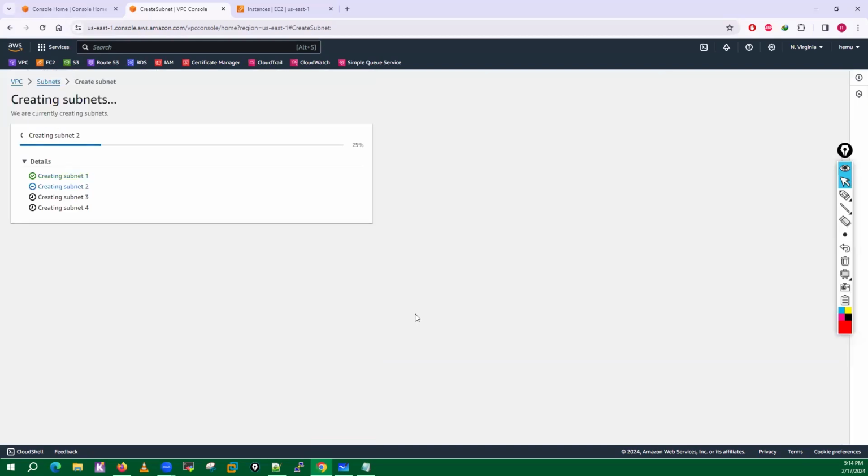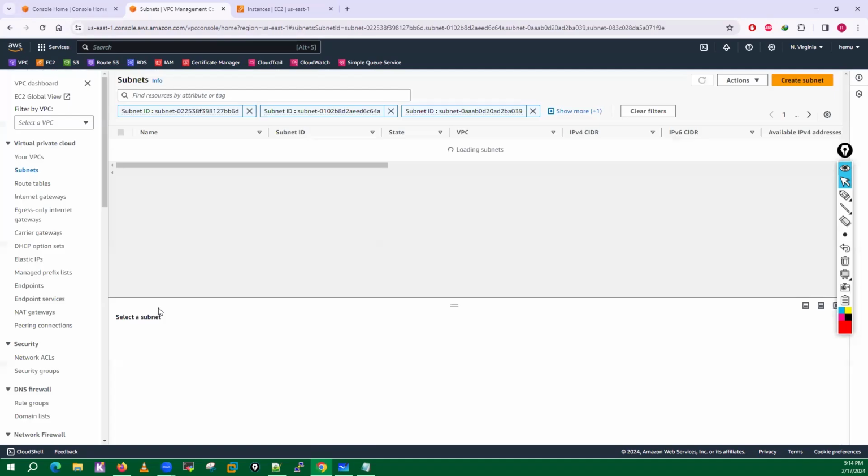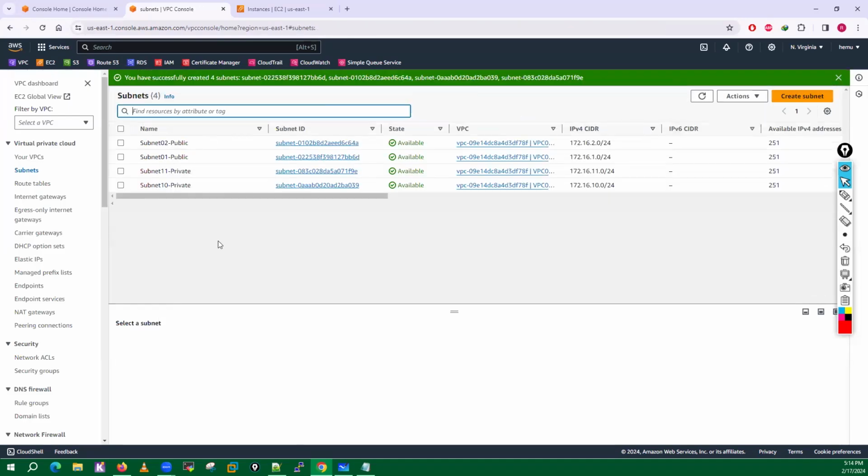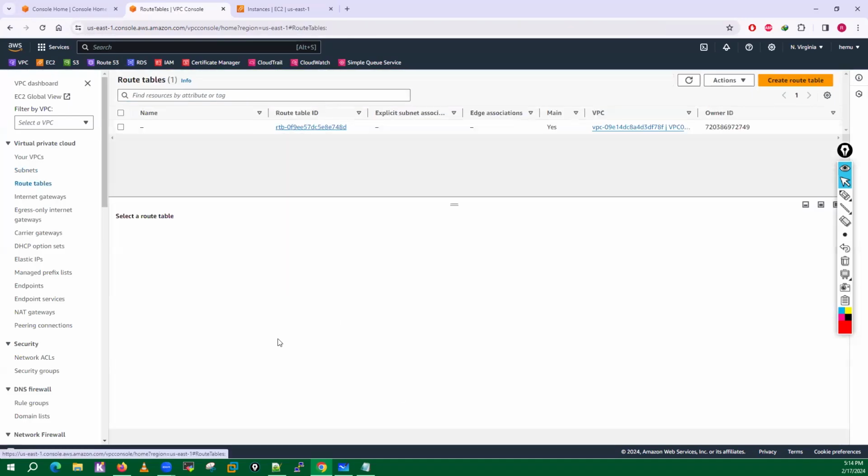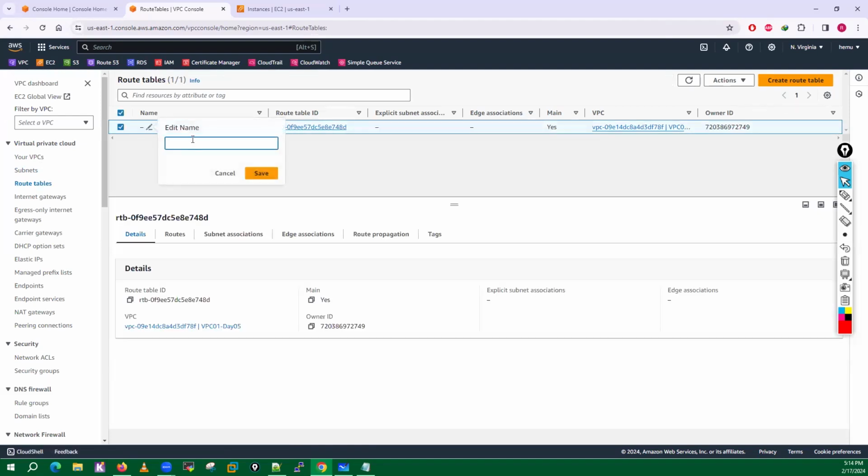Let me go and create them. I have created these 4 subnets now. Now I'll create 2 route tables. So guys, this is my main route table. Because I just have one VPC, I'll put main route table for VPC 01 day 05.